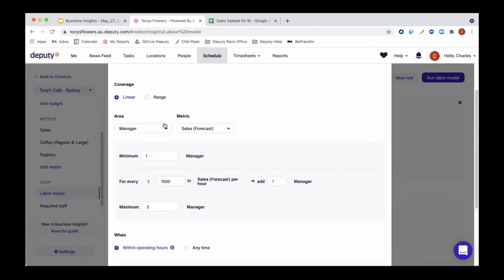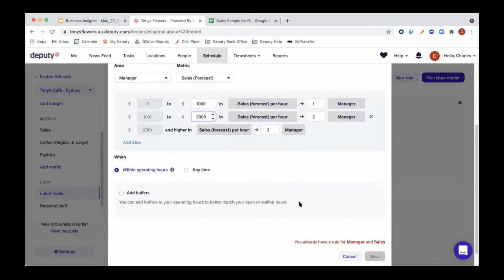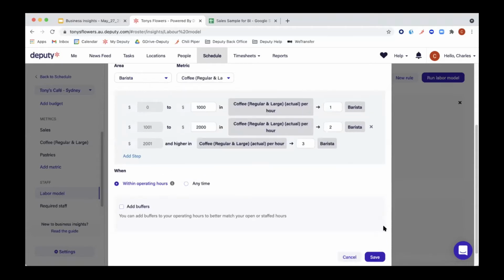So this was just with the linear coverage. Now, range coverage just adds more precision to Deputy. So from $0 to $1,000 in sales forecast, add one manager. From, let's say, $1,001 to $2,000, I want two managers, and so on and so on. So you can really, really detail what you need for Deputy to calculate. And once you've done that, click on Save. And if you already have a rule, it will show up at the bottom red saying you already have a rule for managers and sales. That means you can specify for a different area. I could create one for barista, in sales forecast, or in coffee, and so forth.